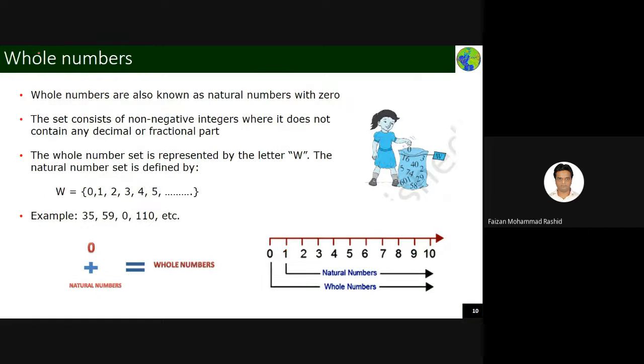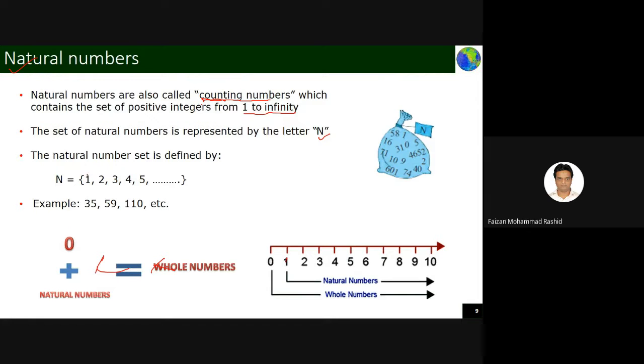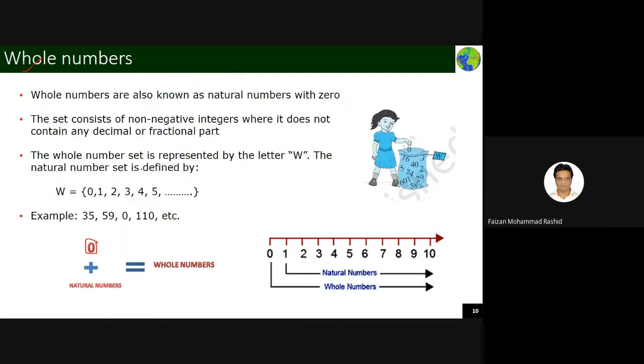Another number is called the whole number. What is a whole number? A whole number is just your natural numbers together with zero. In the previous example, I started with 1, 2, 3, 4, 5. But the moment you start your counting with zero, it becomes a whole number. The importance of whole numbers you will be able to appreciate when you go into higher classes of mathematics. For the time being, just remember a whole number is the natural number with zero. If you see numbers like 1, 2, 3, 4, that is the natural number. If you start from zero, then you have the whole number.